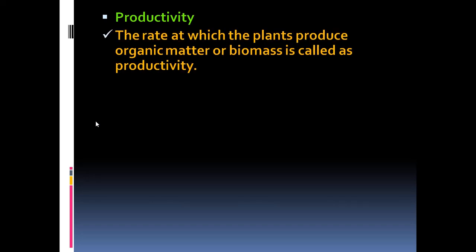First, productivity. How do we define it? The rate at which the plants produce organic matter or biomass is called productivity. That is, the plants take up the sun's energy, solar energy, carbon dioxide and water, and through photosynthesis they generate the organic matter in them, carbohydrates they synthesize, and the rate at which this organic matter is made by the plants, which remains as the biomass of these plants, is known as productivity.